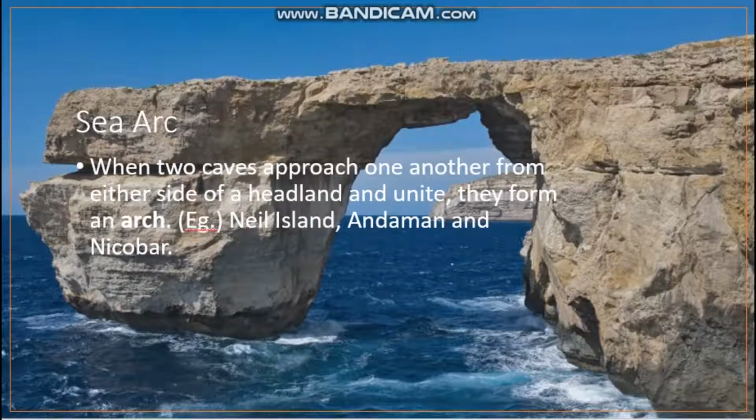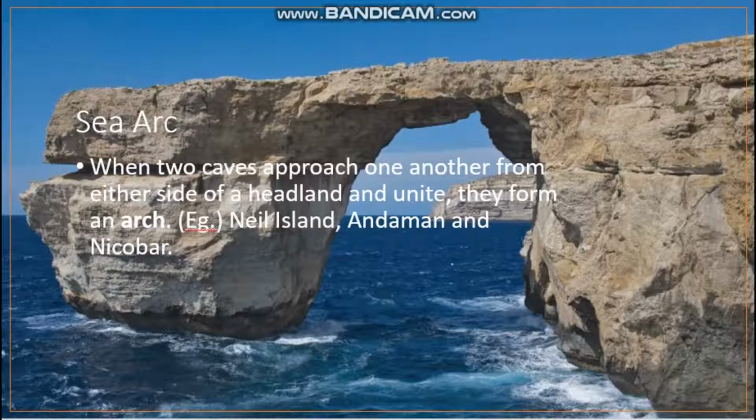Okay. Next one is the sea arch. On seeing this picture, what do you understand? It is like an arch. Arch means what? It is like a valve, isn't it? Here, when two caves approach one another from either side of a headland and unite, they form an arch. Example, Neil Island, Andaman and Nicobar, where you can see this sea arch.